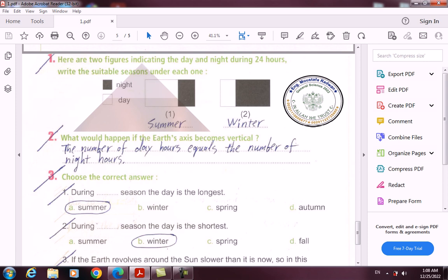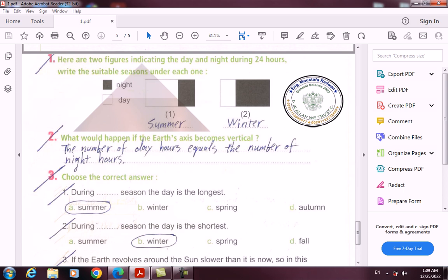One, here are 2 figures indicating the day and night during 24 hours. Write the suitable seasons under each one. You will find that night is shaded with black and day is in white. There is figure 1 and 2. For figure 1, the white part is larger than the black part. So this means it's in summer. This means the day is longer than night.